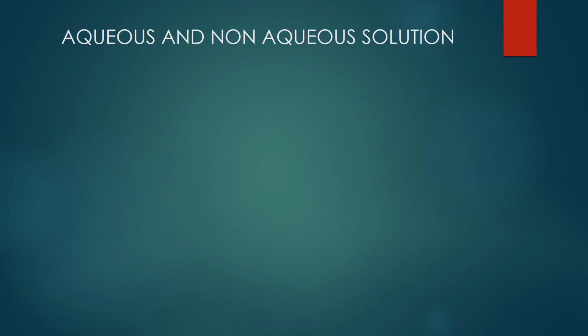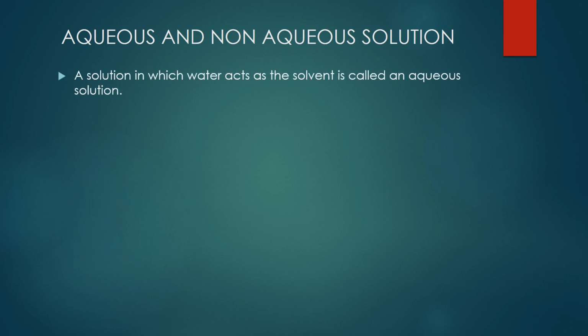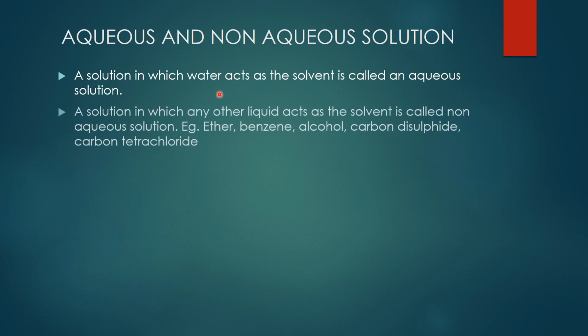Aqueous and non-aqueous solution. What is the meaning of aqueous and non-aqueous? A solution in which water acts as a solvent is called an aqueous solution. If you dissolve salt in water, salt dissolves in water, water is the solvent. Sugar in water, again water is the solvent. In that case, if the solution contains water acting as a solvent, then it comes under the category of aqueous solution.